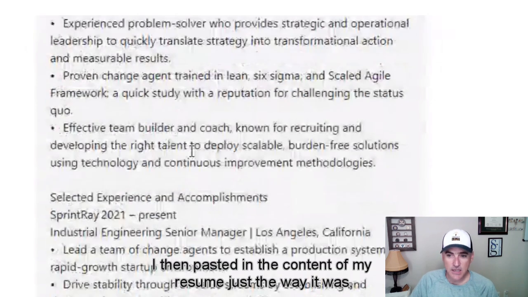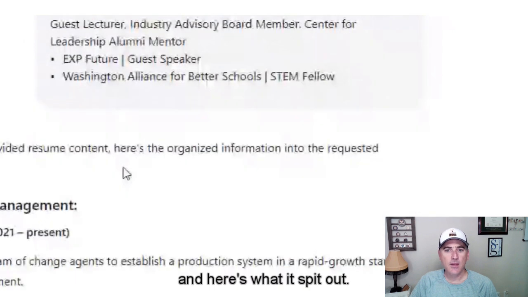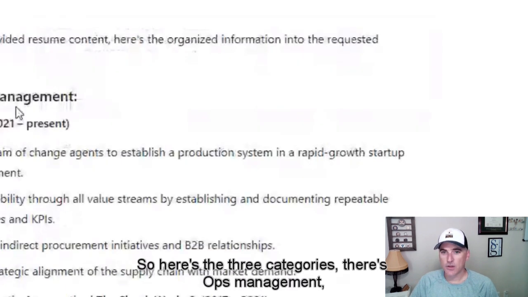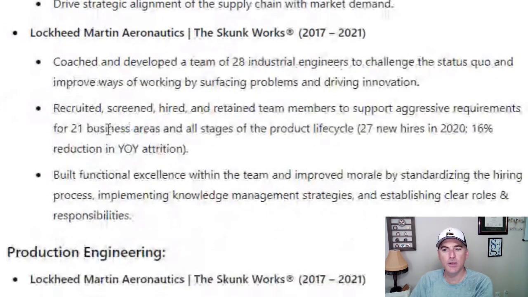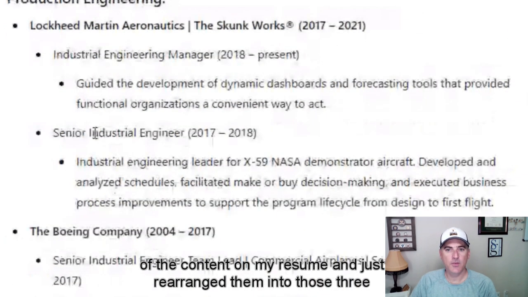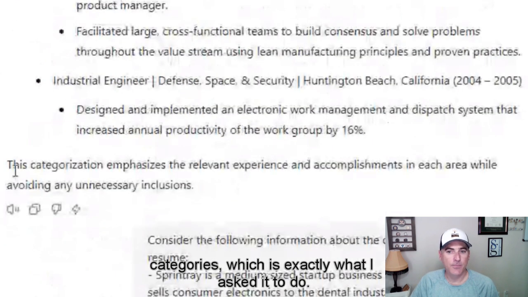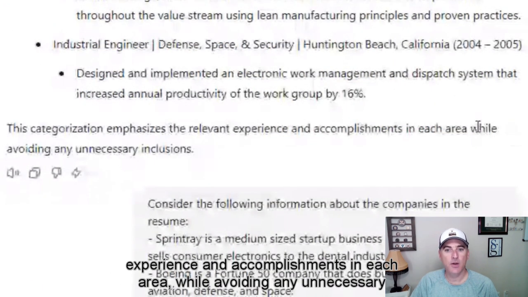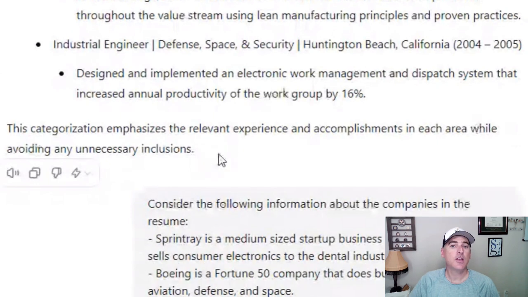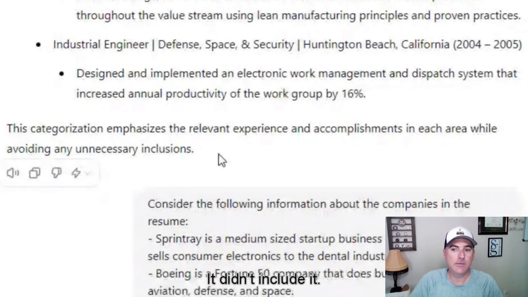I then pasted in the content of my resume just the way it was. And here's what it spit out. So here are the three categories. There's ops management, production engineering, and you can see it's taken the full bullets of the content on my resume and just rearranged them into those three categories, which is exactly what I asked it to do. And then it further said this categorization emphasizes the relevant experience and accomplishments in each area while avoiding any unnecessary inclusions. So it also went through, it didn't duplicate, and it took some of the stuff that was not necessary out. It didn't include it.